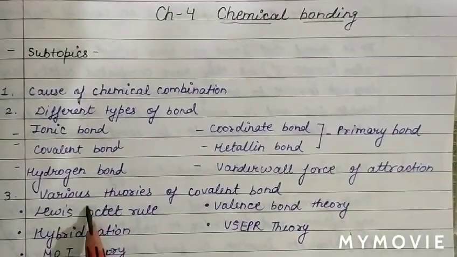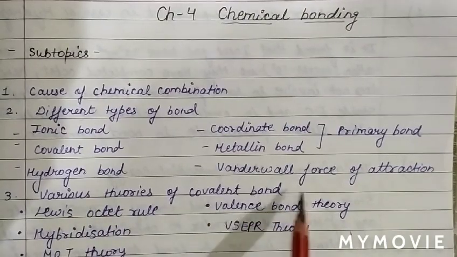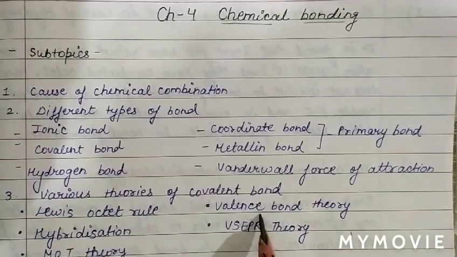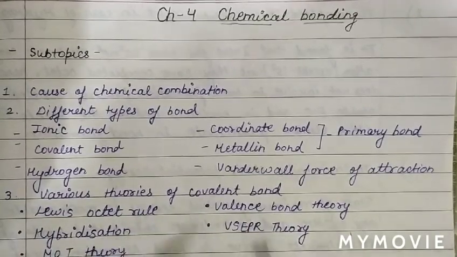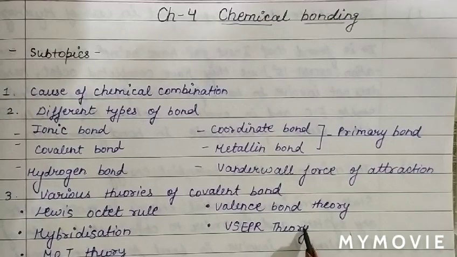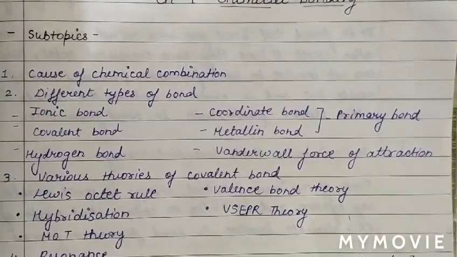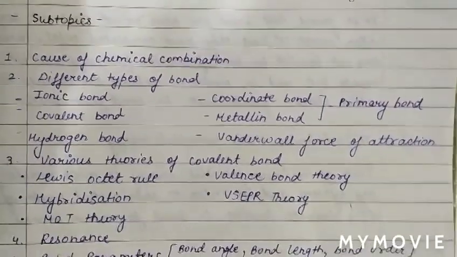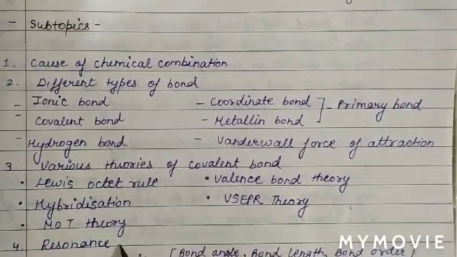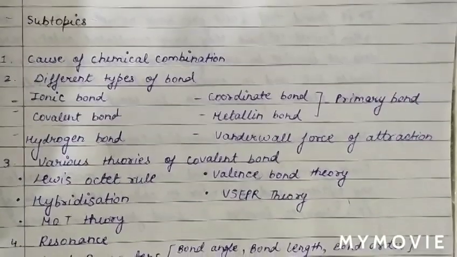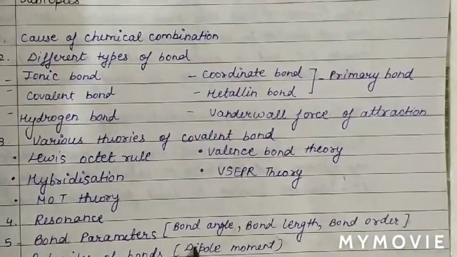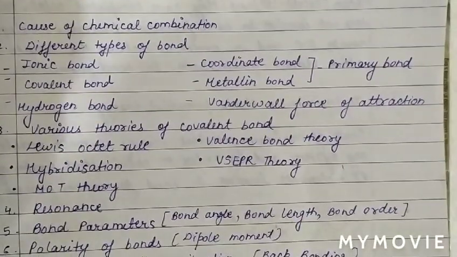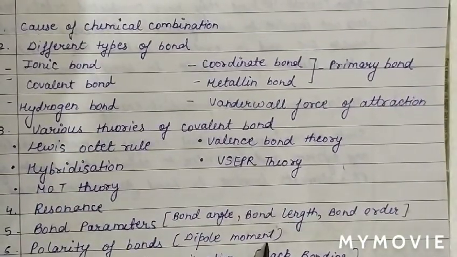Various theories of covalent bond we will also discuss, like Lewis octet rule, valence bond theory, hybridization, and VSEPR theory. After that, we will discuss molecular orbital theory. And then we will discuss resonance. And then bond parameters like bond angle, bond length, and bond order. Then we will discuss polarity of bonds, which is dipole moment.